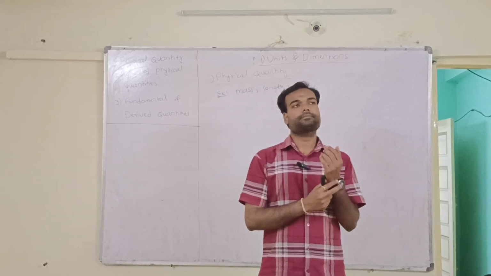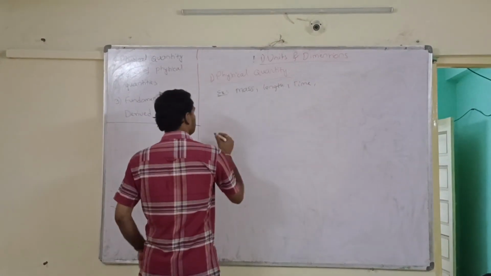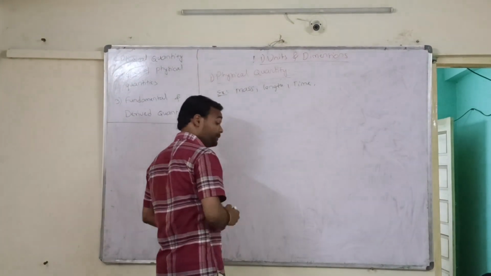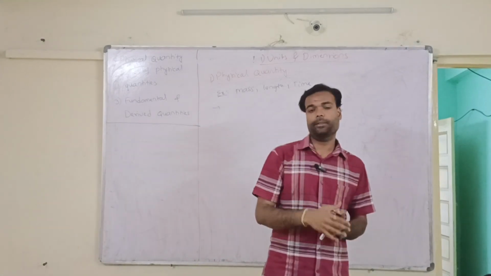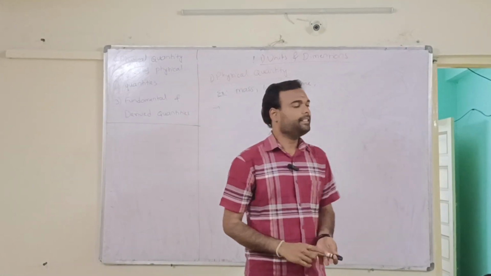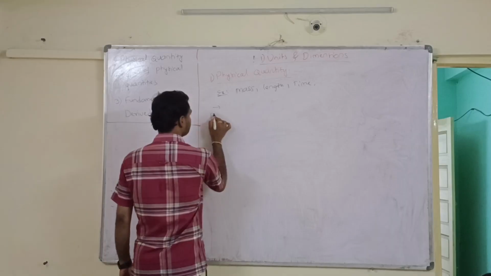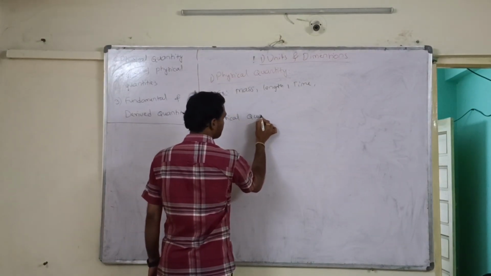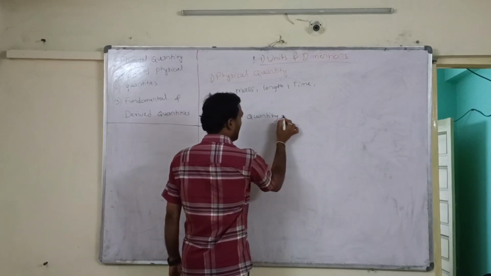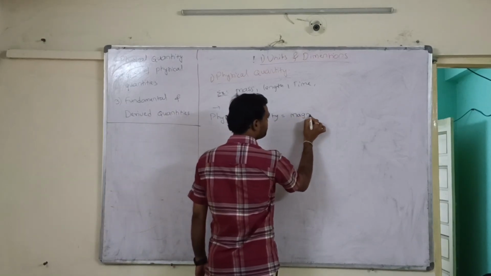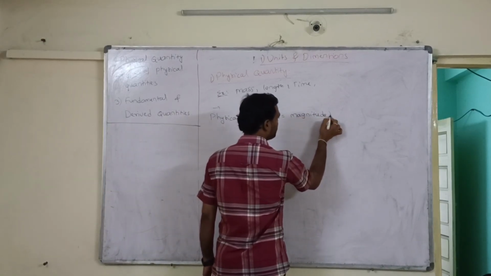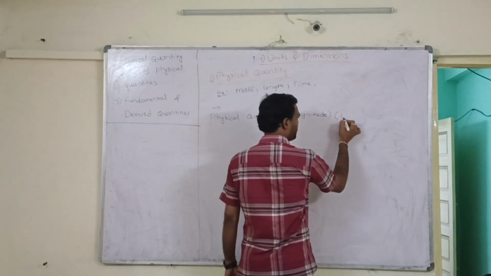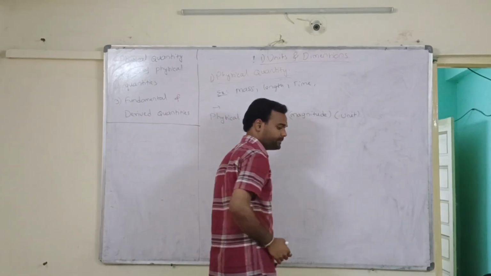Now see here, we have to discuss a small concept. A physical quantity will have some magnitude along with a unit.